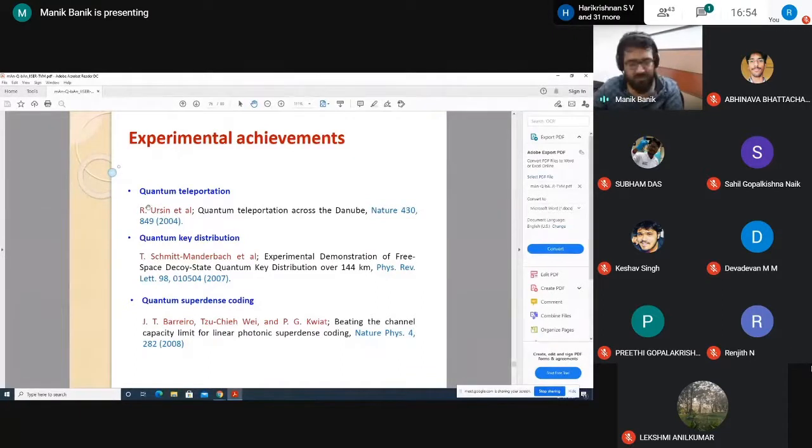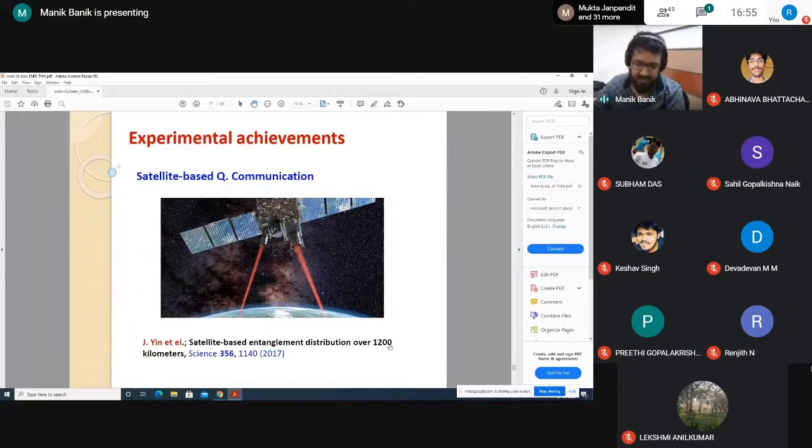Ursin was, I think, a postdoc of Anton Zeilinger at that time. This is a Zeilinger group paper. So it has been done experimentally, but at that time it was 1.5 km apart. Presently it has been achieved over more than 1200 km.